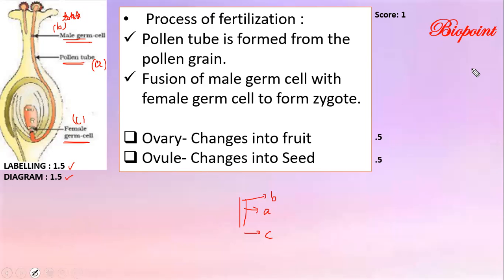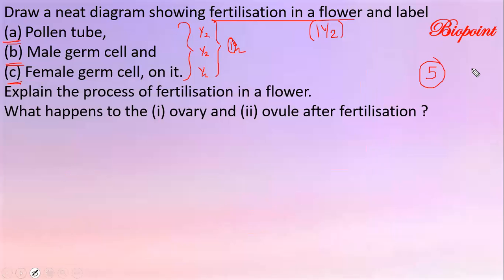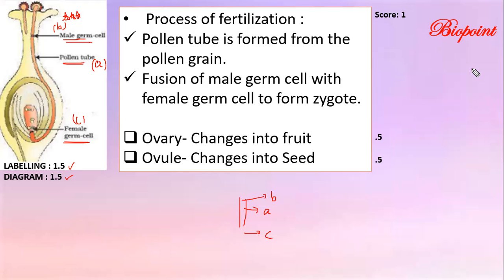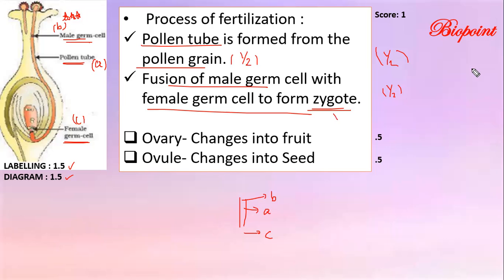So the second part of the question: explain the process of fertilization in a flower. It is a 1 mark question, that is half mark plus half mark. The answer key for the process of fertilization: pollen tube is formed from the pollen grain, and the fusion of the male and female germ cells forms the zygote. I know most of you will write it as a paragraph itself. These two are the points where you will get half mark each. If you have written a point about the pollen tube, you will get half mark. If you have written a point about the formation of zygote, you will get another half mark, and you will have a score of 1.